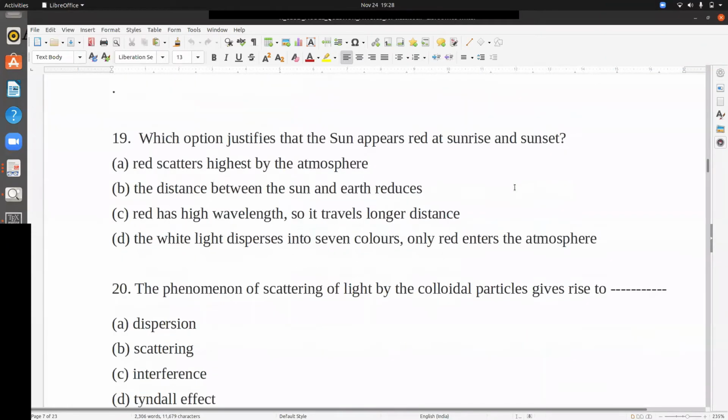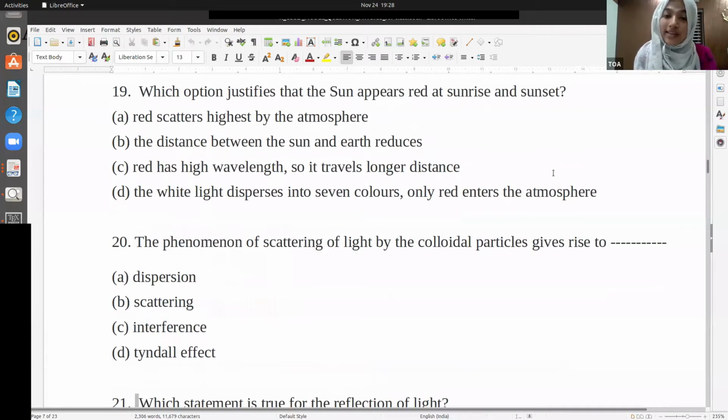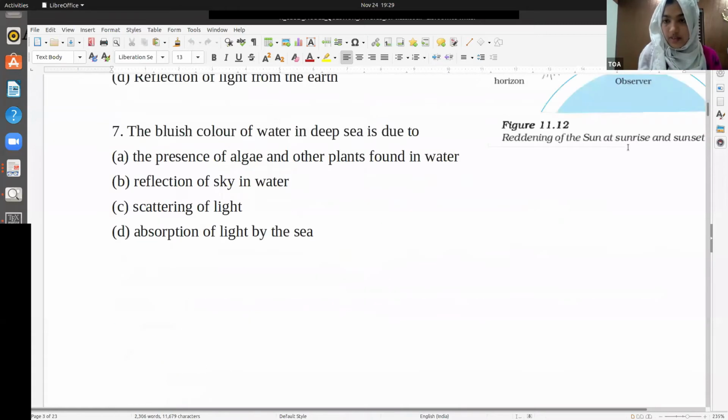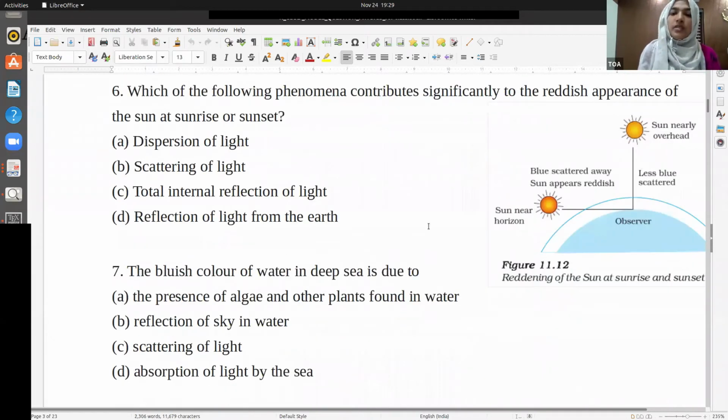Which option justifies that the sun appears red at sunrise and sunset? What is actually happening there? Option D? The white light disperses into 7 colors, only red enters the atmosphere. No. C is the answer. I'll tell you its reason if you are interested. I need to go to the figure which we were discussing.